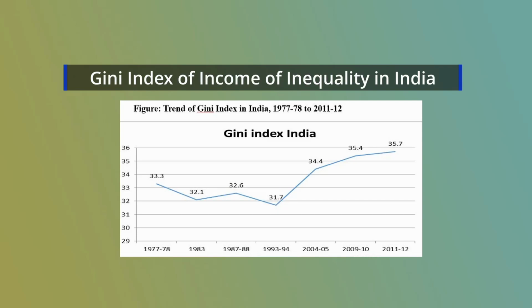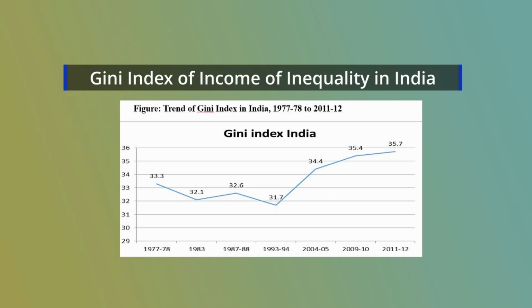for the period 1977-78 to 2011-12. If you consider the particular year 1977-78, then the value of the Gini index was 33.3%, which decreased to 32.1% in 1983 and increased thereafter to 32.6% in 1987-88. Again, it declined to 31.7% in 93-94.